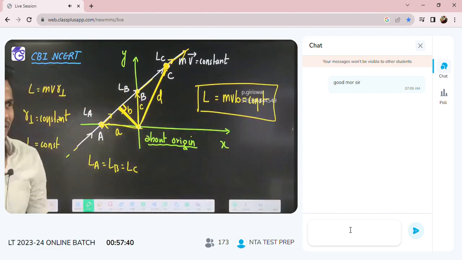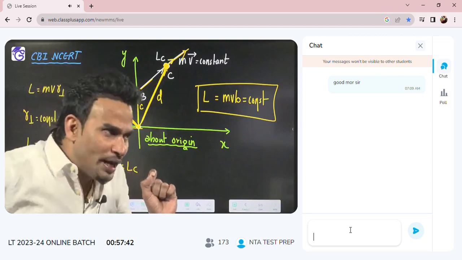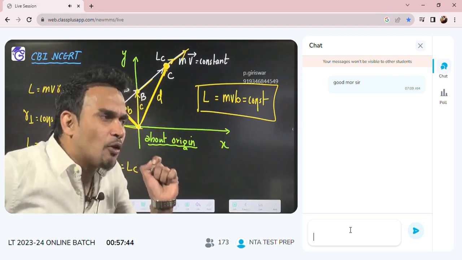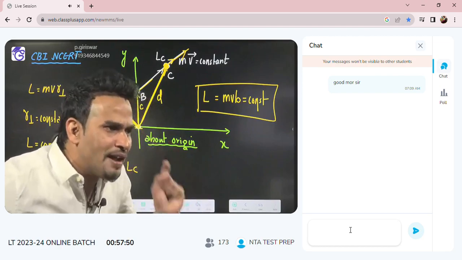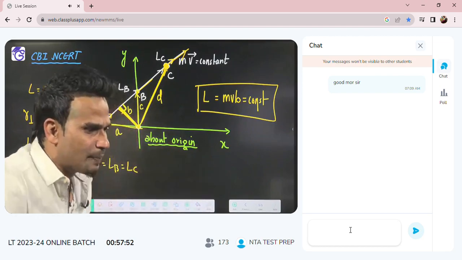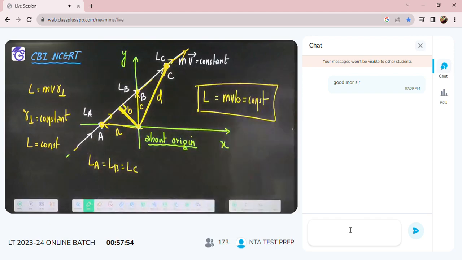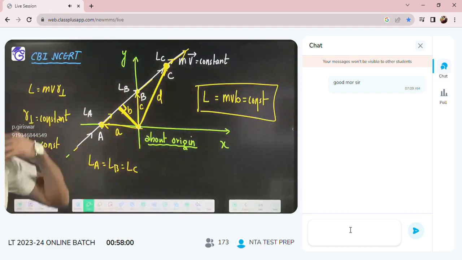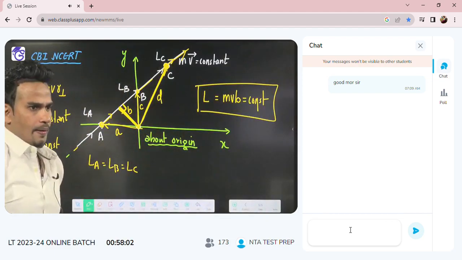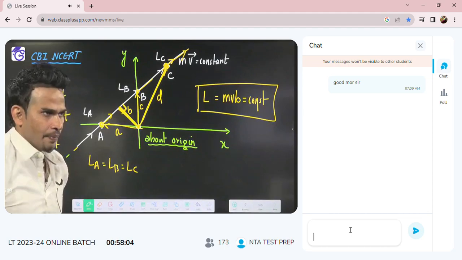So that's why we say the angular momentum of a particle moving with constant velocity is always constant about a given reference point. You can write this statement. This is also a statement which can come in assertion reasoning.